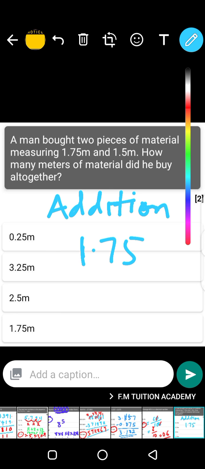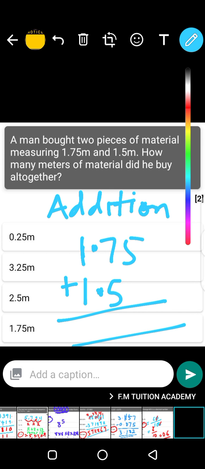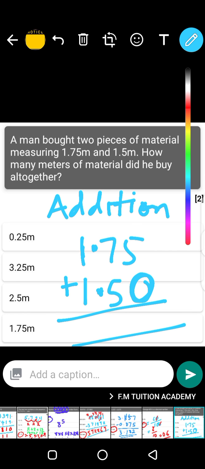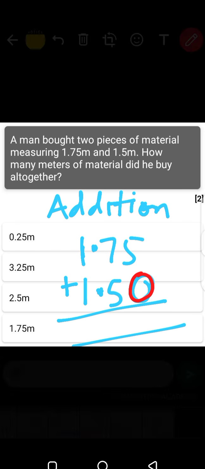So we are adding 1.75 plus 1.5. You remember the point should be in one direction. 1.5, I bring this one here, and then the point. Always the point should be in the same direction. You see these points are in one direction. Since here there is no number, you just put a 0 there, a placeholder.